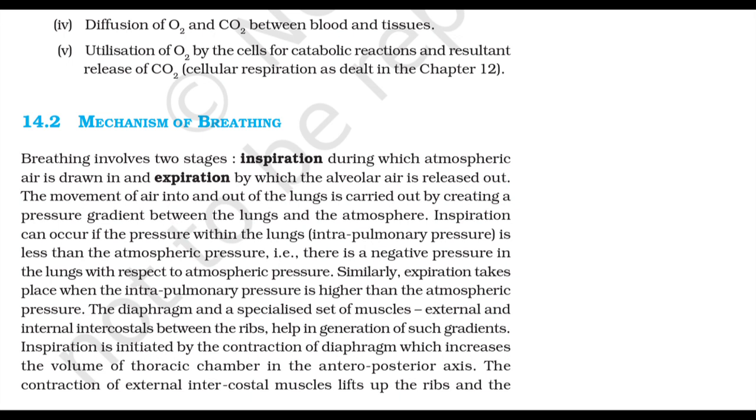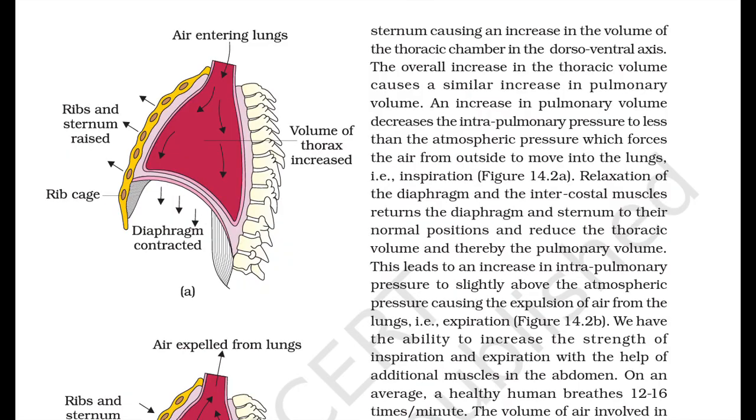The contraction of the external intercostal muscles lifts up the ribs and the sternum, causing an increase in the volume of the thoracic chamber in the dorsoventral axis. The overall increase in the thoracic volume causes a similar increase in the pulmonary volume. An increase in the pulmonary volume decreases the intrapulmonary pressure to less than the atmospheric pressure, which forces the air from outside to move into the lungs.